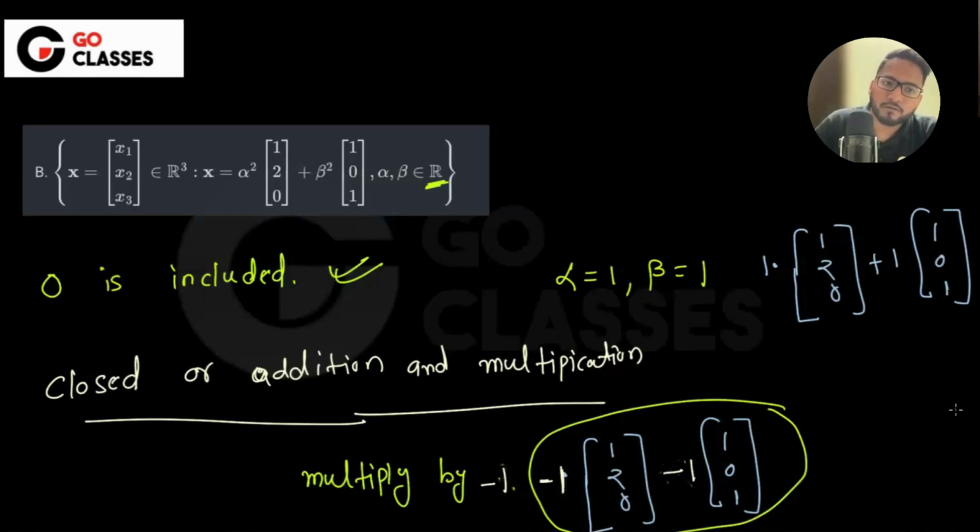What do you think? No, right? Because alpha squared is minus 1, and alpha is imaginary, basically. Any real number squared cannot be minus 1, right? So that's why it is not closed under multiplication, which means you pick one of the vectors from here and multiply it by minus 1, or any other negative number, for the sake of the counterexample. And we found out that it is not closed under multiplication. Understood, right? So that is why it is not a vector space.